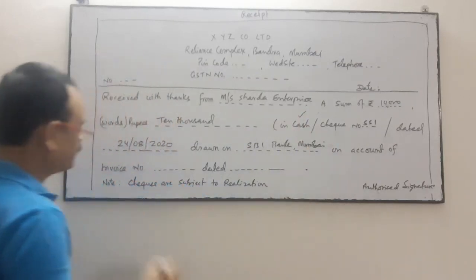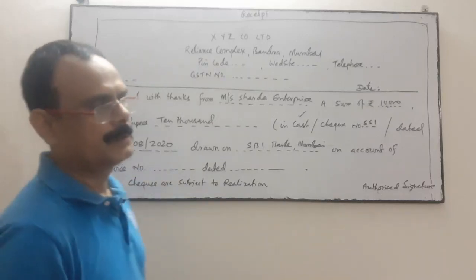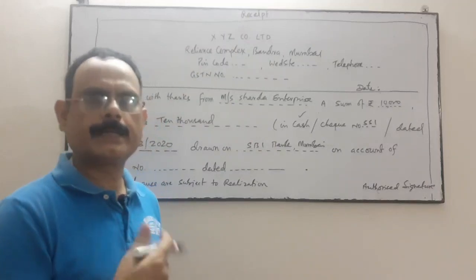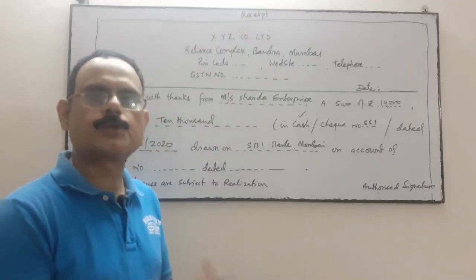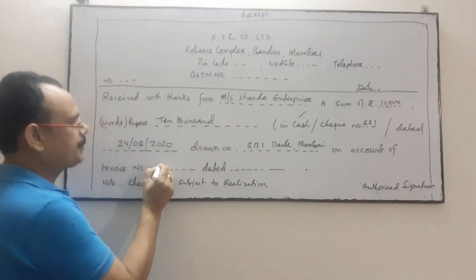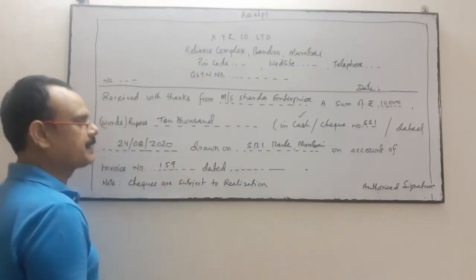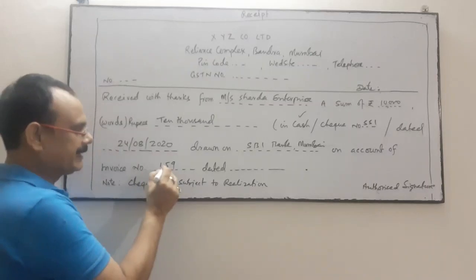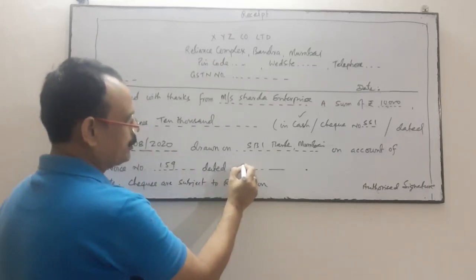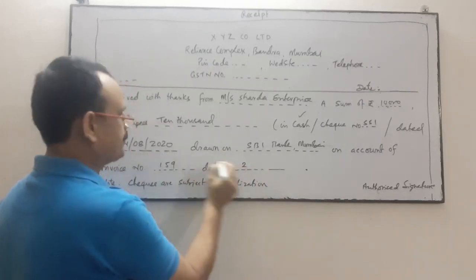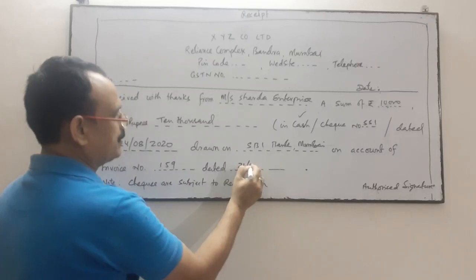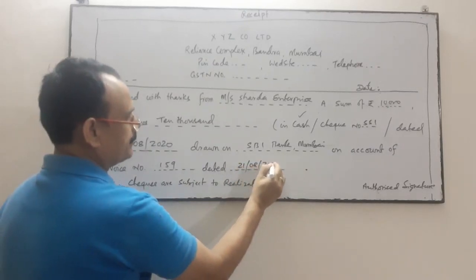On account of invoice number, he has returned the money to me. Obviously, I have sold goods to that party or person. So I have to mention the invoice number. Suppose invoice number is 151 and these goods were sold on credit. Dated, the date you have to write. Suppose I have sold the goods on 21st August 2020.